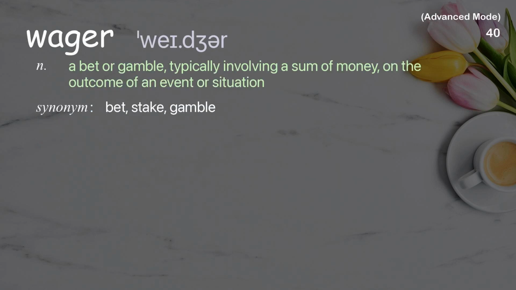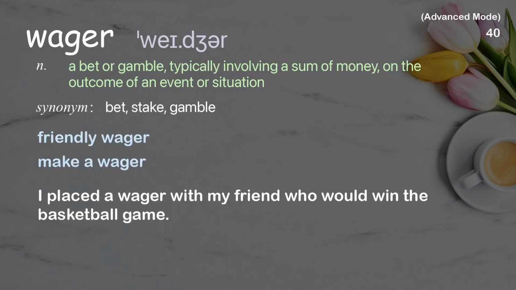Wager. A bet or gamble, typically involving a sum of money, on the outcome of an event or situation. Examples: Friendly wager. Make a wager. I placed a wager with my friend who would win the basketball game.